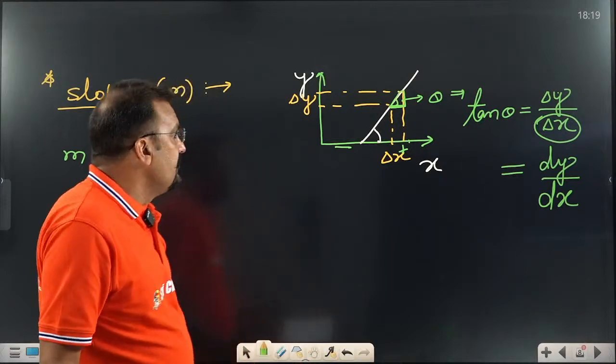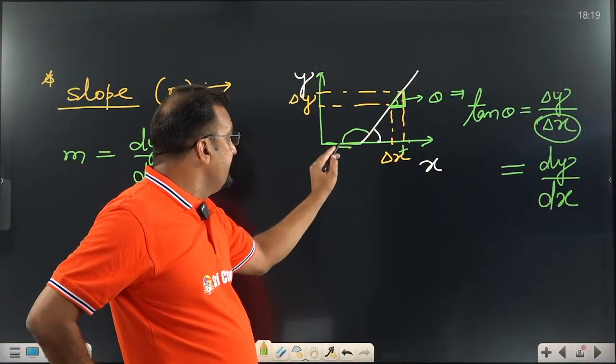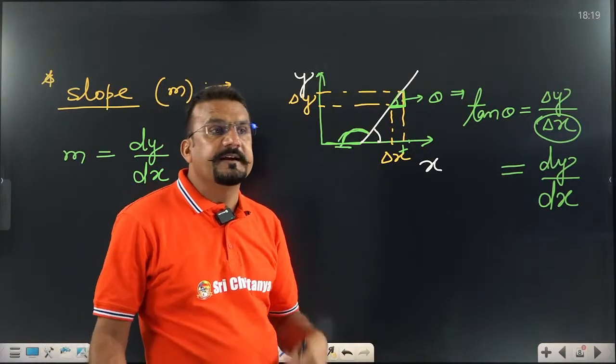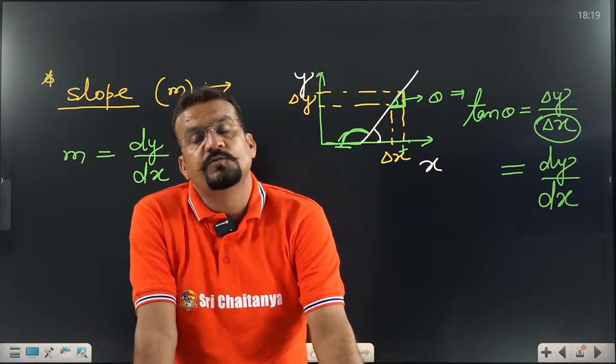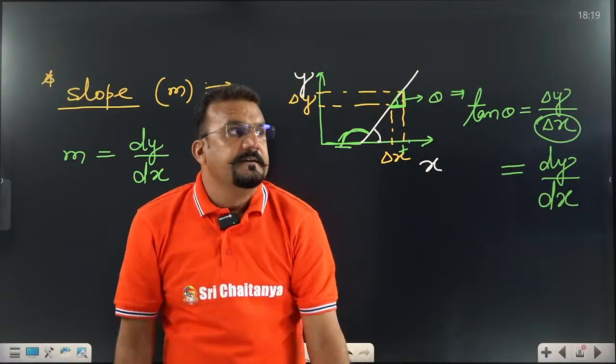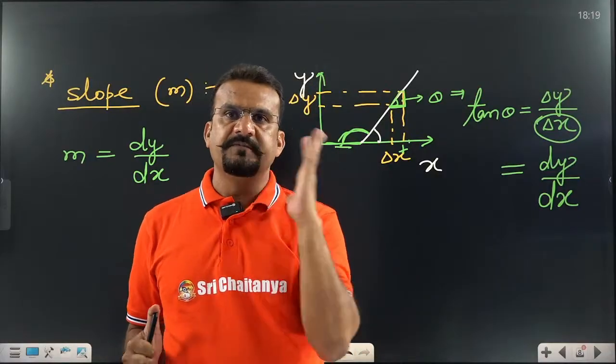Sometimes students may get confused, so this other angle is also defined. But this angle is from the negative x-axis to this line. From where do we have to take the angle? From the positive x-axis to that line. That angle is called slope. That means, how to remember, sir? dy by dx is slope. What is slope? dy by dx.